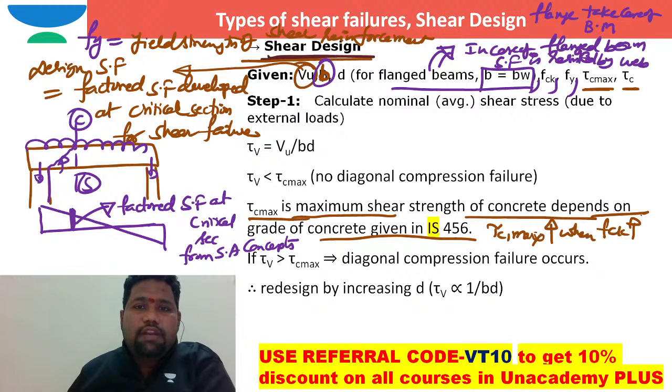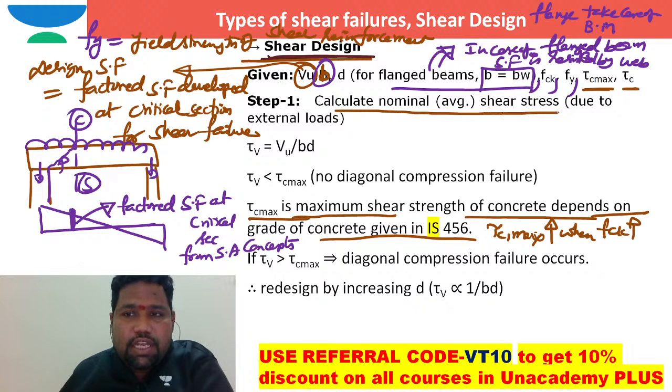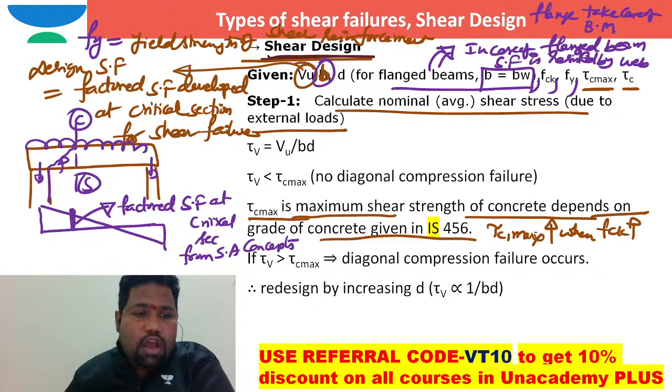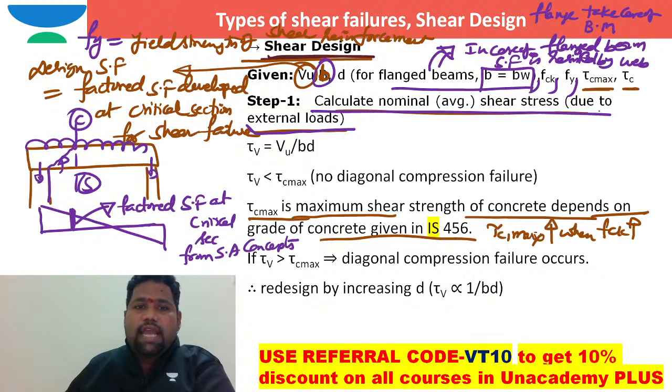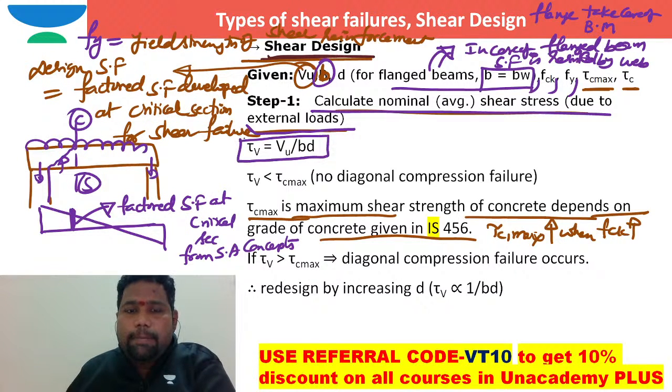Right. Now everybody will say, sir, first of all you calculate the nominal average shearing stress due to external loads. How can we calculate it? The nominal or average shearing stress due to external loads, which is tau v, is equal to Vu by bd.